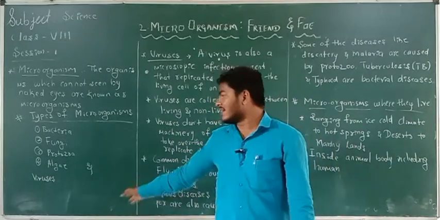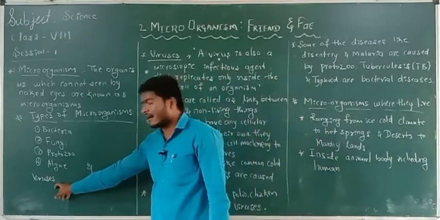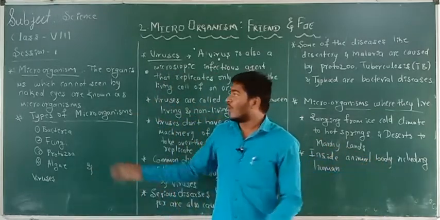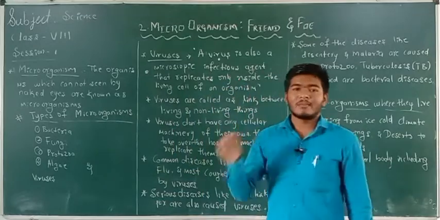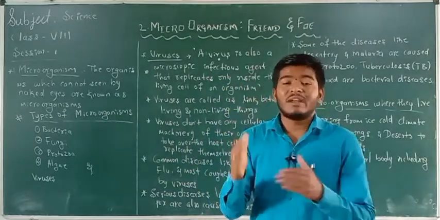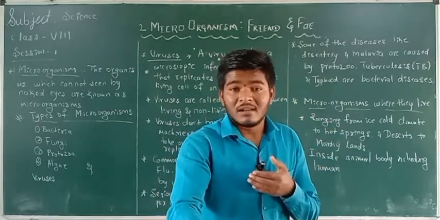Because it doesn't possess any living organism characters and also doesn't possess non-living organism characters. So what is a virus? It is also a microscopic agent that replicates when it is in contact with another living organism's cell.